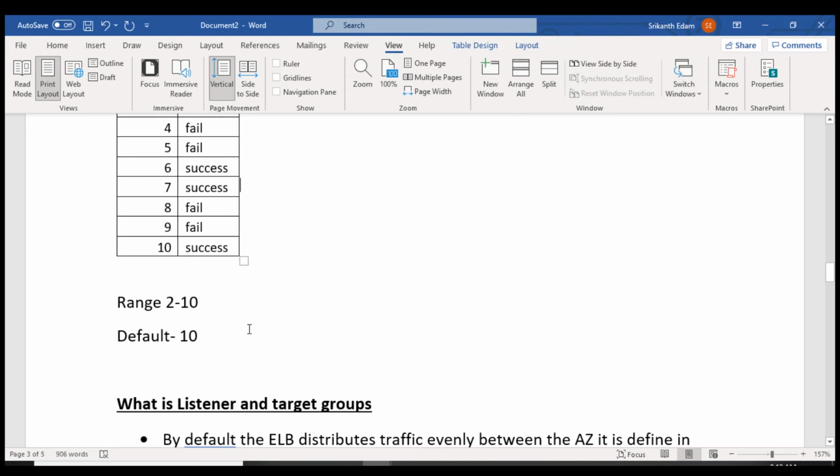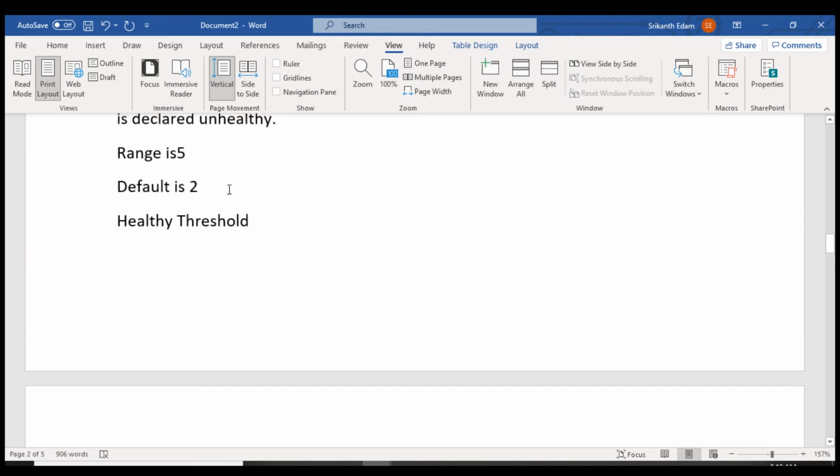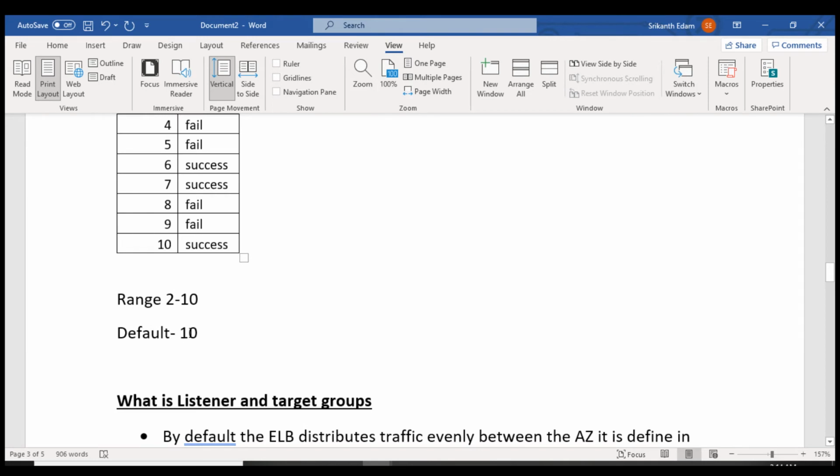Okay, but I need 10. So in case I have 10 successful attempts, then only will the load balancer consider it a healthy instance. So you can configure here how many pings you want for that EC2 instance to be considered healthy. 10 is the count for healthy status, the default number is 10.